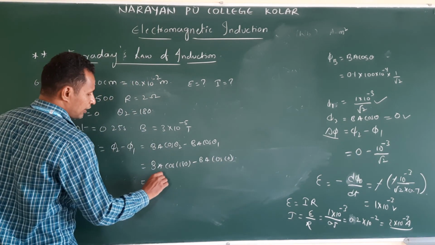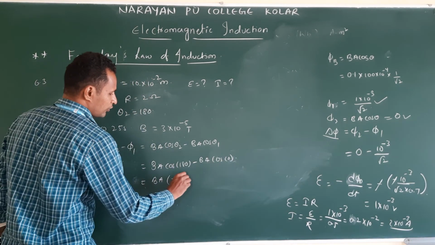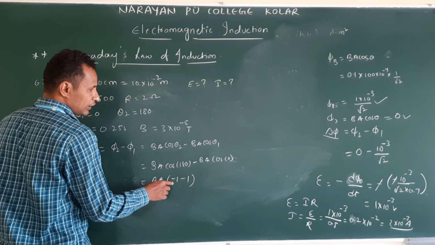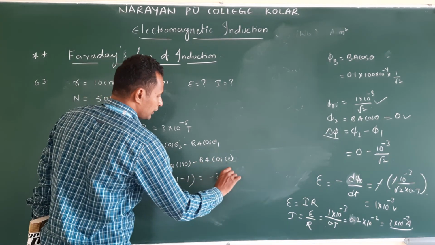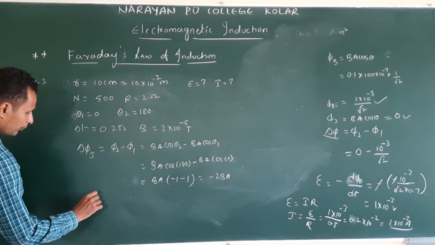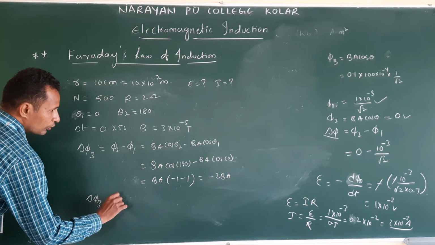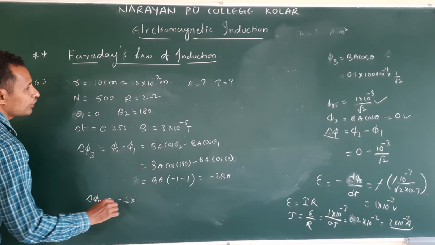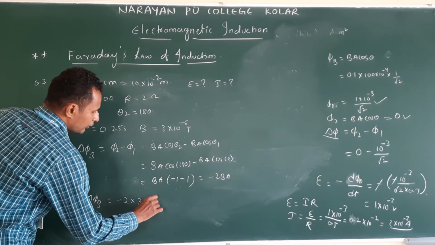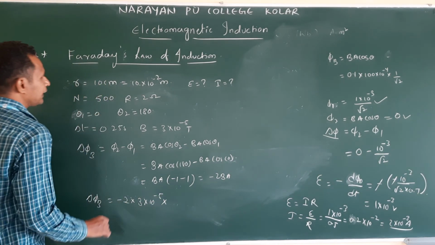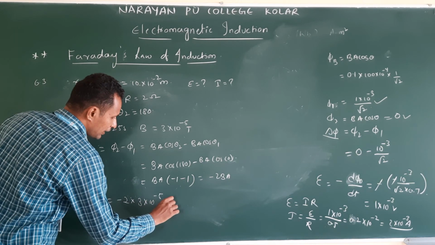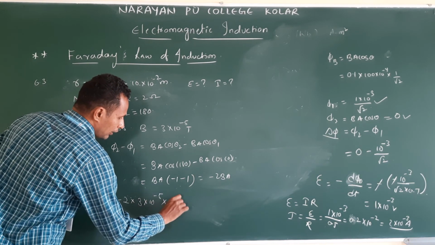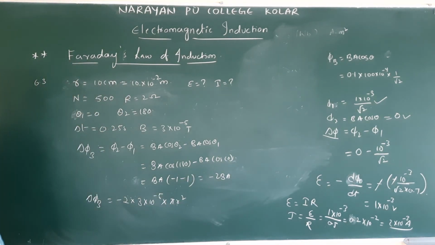B A common, minus 1 minus 1. Cos 180 is minus 1, cos 0 is 1. This will be minus 2 B A. So delta phi B is equal to minus 2 B A. What is B value given? 3 into 10 power minus 5. What is area? They gave a circle. Circle means circular area is what? Pi r square.